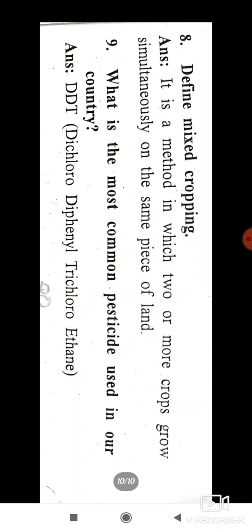And then, define mixed cropping. What do you mean by mixed cropping? Mixed cropping is a method in which two or more crops grow simultaneously on the same piece of land. So it is called mixed cropping.